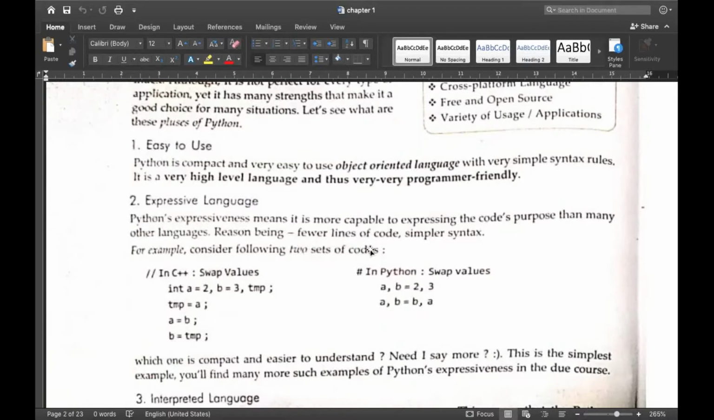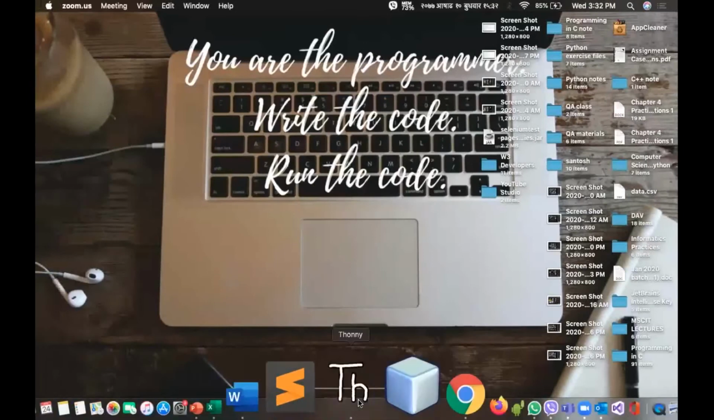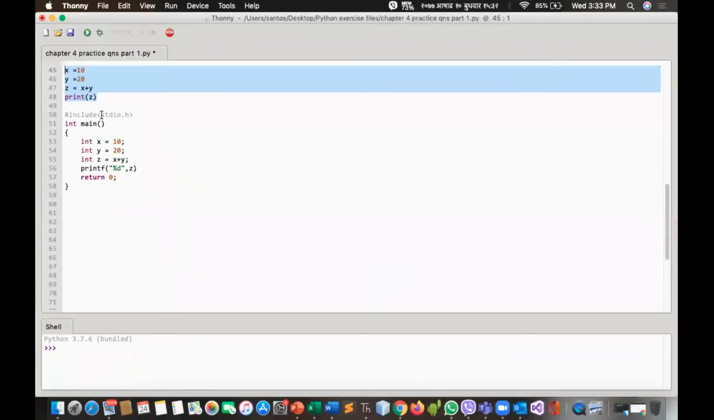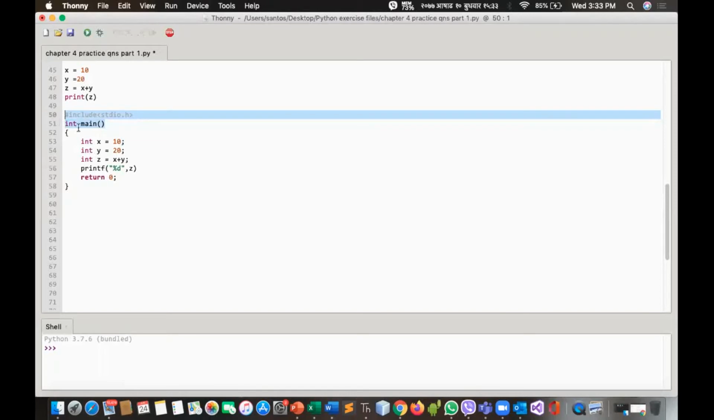The reason being fewer lines of code, simple syntax. As I already mentioned in the previous example, it's a very expressive language. x is equal to 10 means we can easily understand that x expresses the value 10. But in other languages we have to remember what this is. If a person is non-technical, then he might get confused. What is this int? Why has he used this int? What is the purpose of this int? Then why are they giving the semicolons? And why are they writing int main and all, what is the purpose of this?